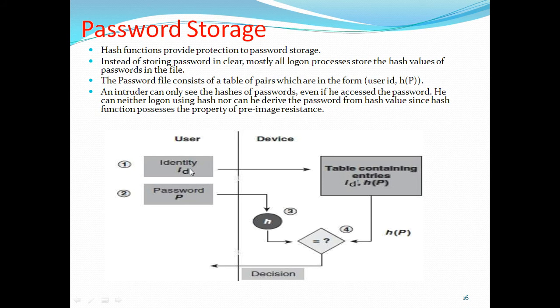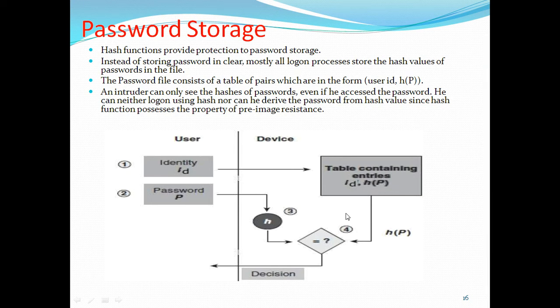Now see the example. When you enter the user credentials, like identity and password, it computes the hash value. The table stores your ID along with the hash code of the password.